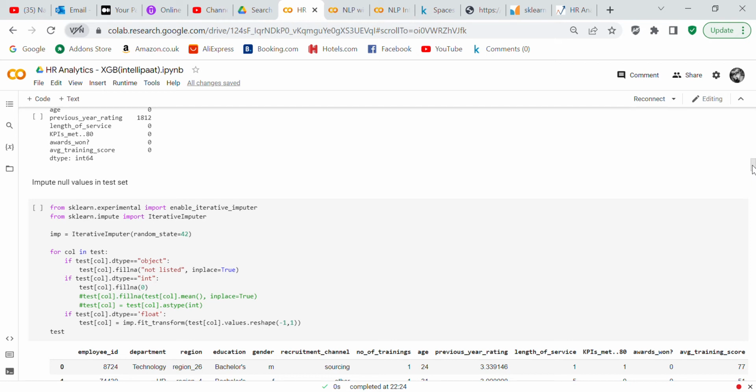So what I decided to do was, if it was an object column, you just fill the empty cell with "not listed." I decided I wasn't going to make it the most commonly used value because we don't know what it is, and it's better just to say not listed. And if it was an integer column, I decided I was just going to fill it with 0. I mean, if I had wanted to, I could have filled it with the mean and then converted it to an integer, but I just decided to make it a 0 because that's what they did in the AI project.